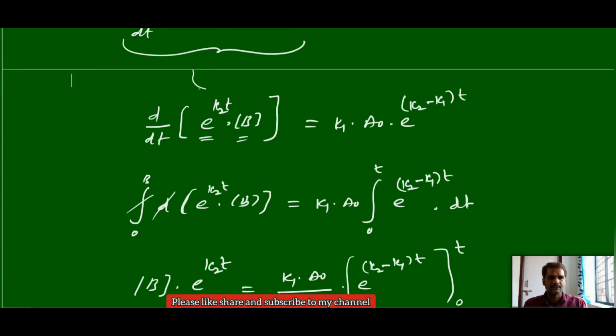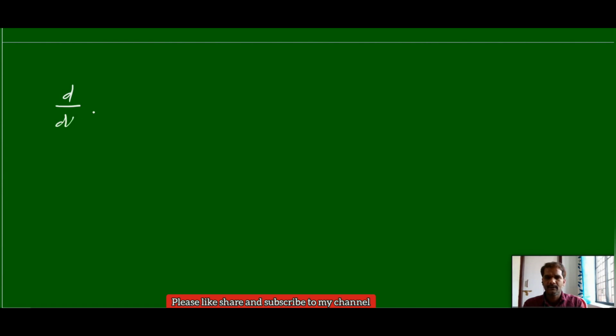Change in concentration, that is d by dt of concentration of B. What we got? k1 A0 by k2 minus k1 into e power minus k1t minus e power minus k2t.